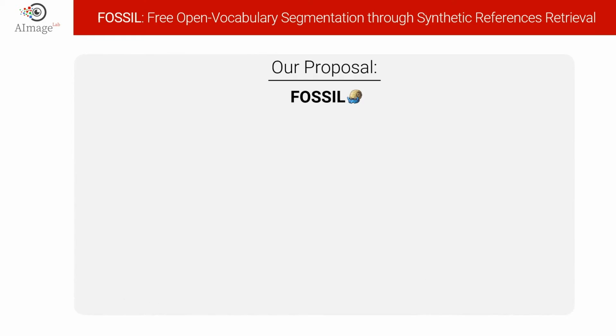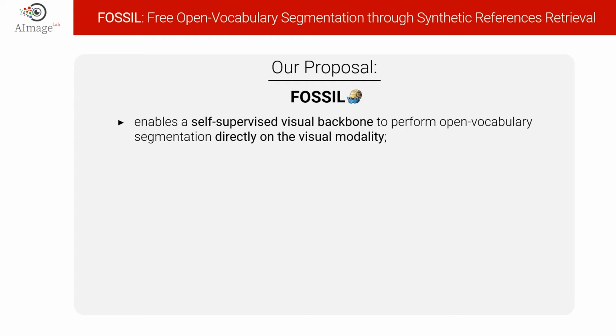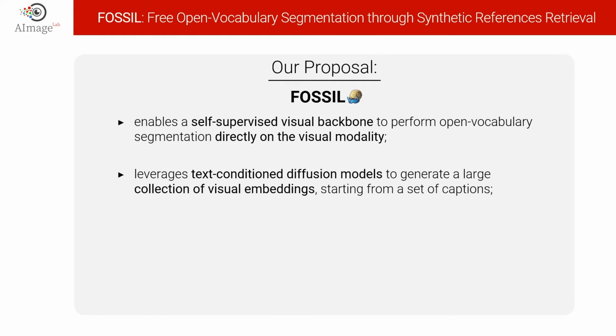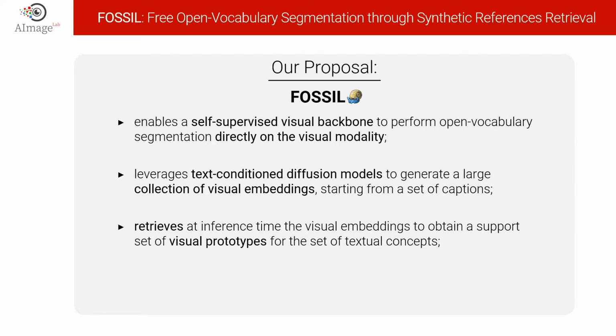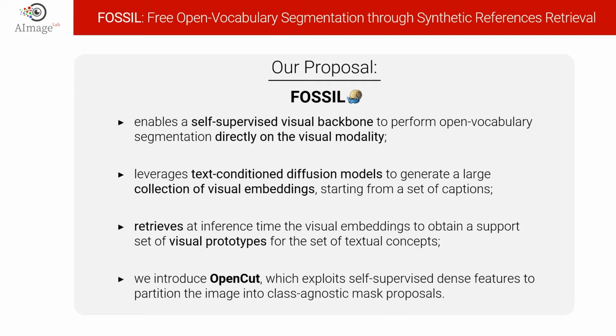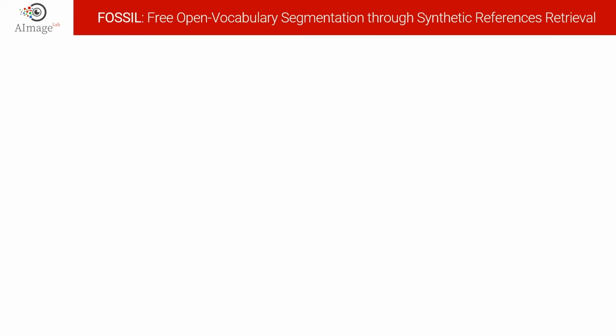In this work, we overcome this limitation and propose Fossil, a novel unsupervised open vocabulary semantic segmentation model that enables a self-supervised visual backbone to perform open vocabulary semantic segmentation directly on the visual modalities, leverages text conditioned diffusion models to generate a large collection of visual embeddings starting from a set of captions, and retrieves at inference time the visual embeddings to obtain a support set of visual prototypes for the given textual concepts. Moreover, we also introduce OpenCut, a class-agnostic mask proposer method that exploits self-supervised dense features to partition the image into semantically coherent regions. Let's now have a closer look at the proposed approach.